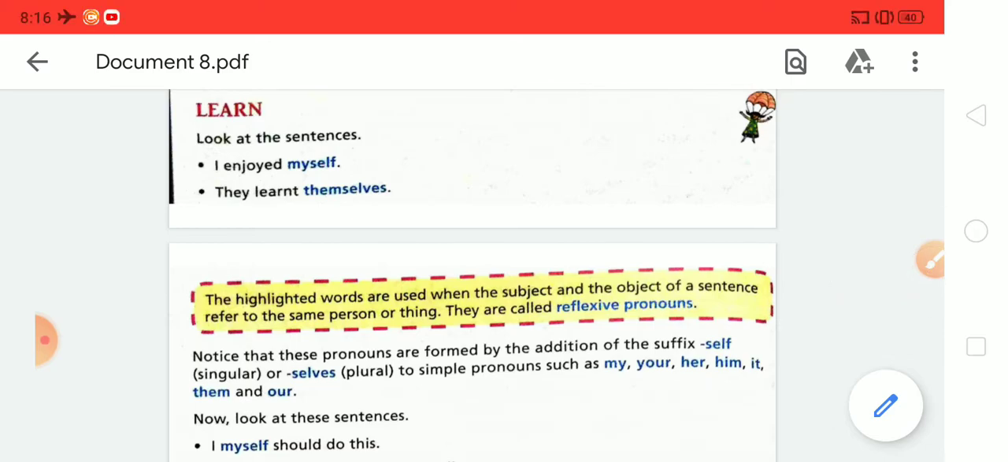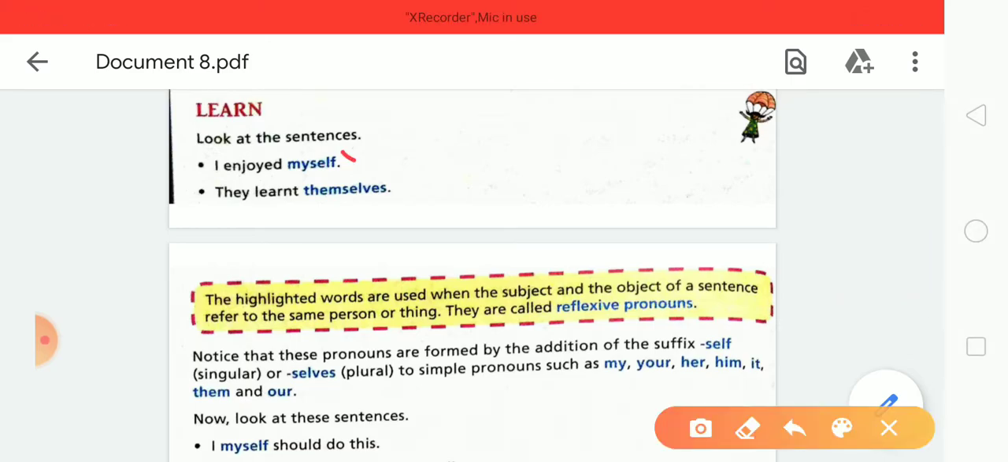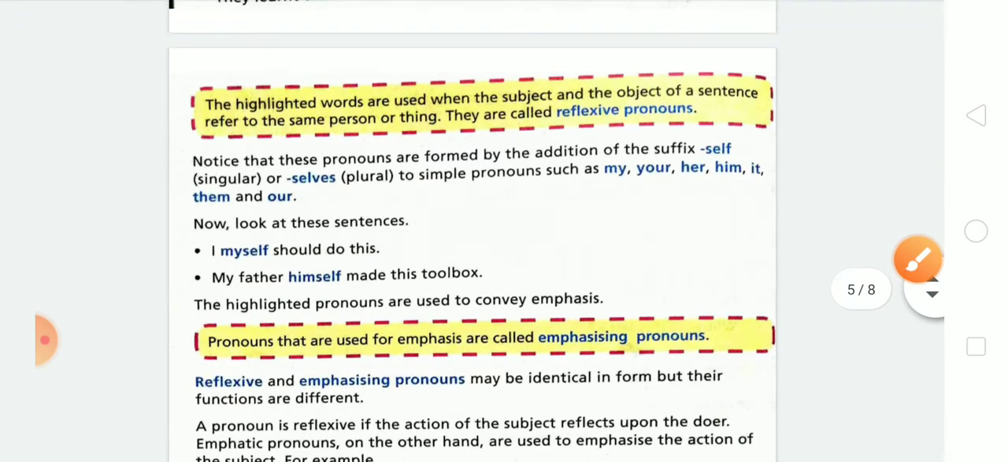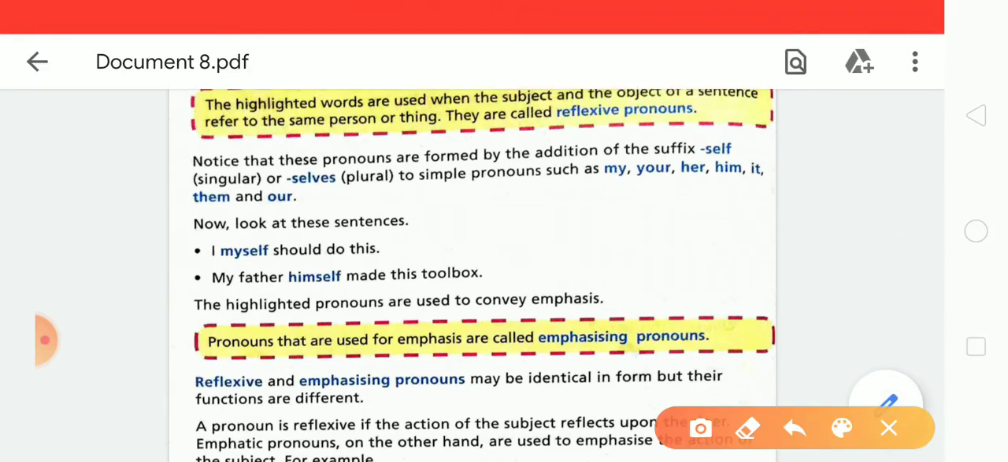Just like that, I enjoyed myself. You can see here, and they learnt themselves. So myself and themselves are the reflexive pronouns. Next is emphasizing pronoun. Pronouns that are used to emphasize are called emphasizing pronouns. For example, I myself should do this. My father himself made this toolbox. Here the highlighted words are the emphasizing pronouns.